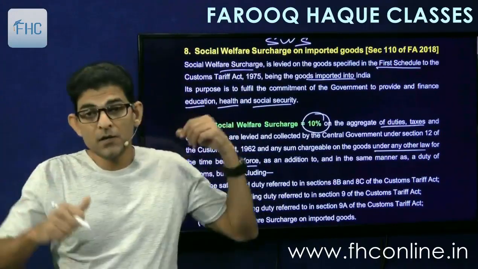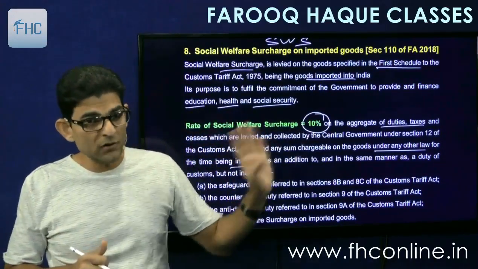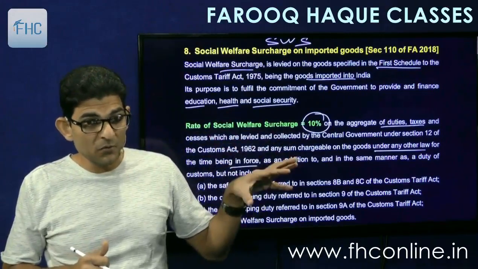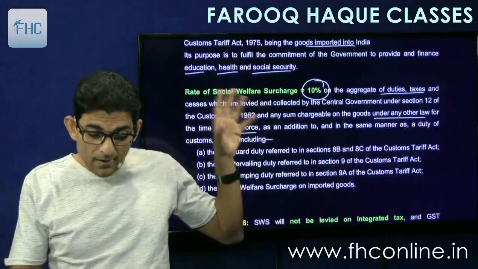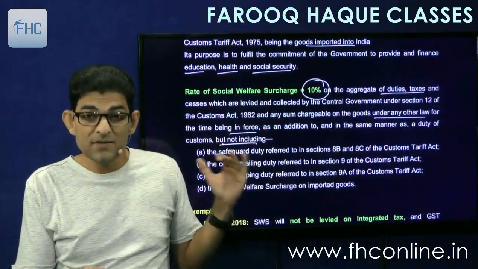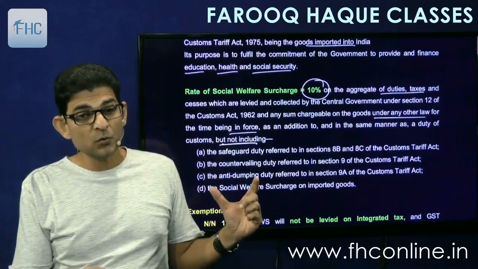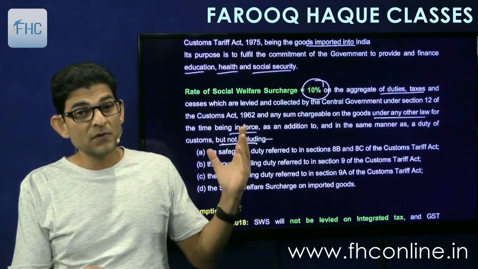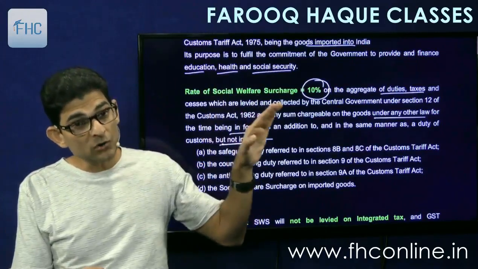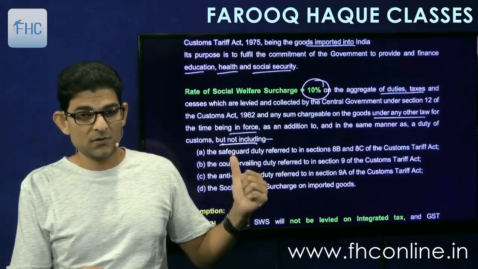Which taxes? So first it says BCD and all other taxes which are levied in the name of customs, but not including. Then it gives exceptions. So these 4 items are those taxes on which social welfare surcharge will not be imposed.